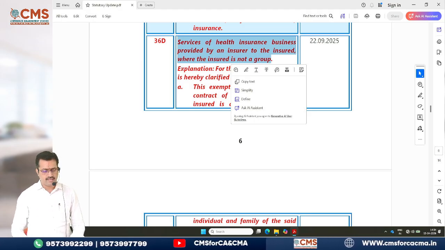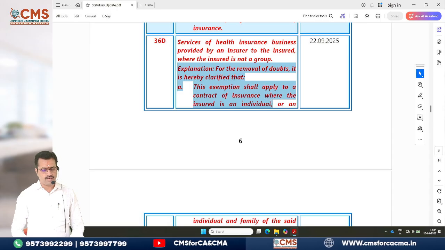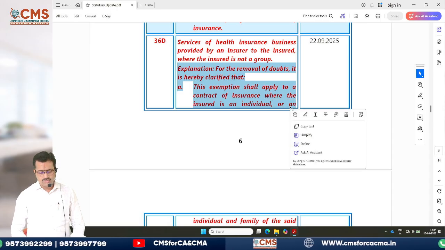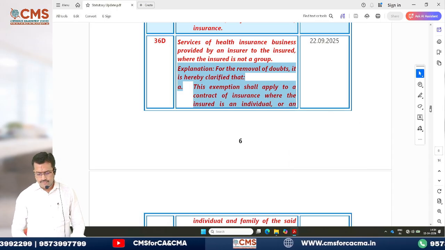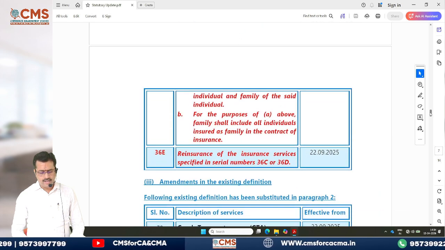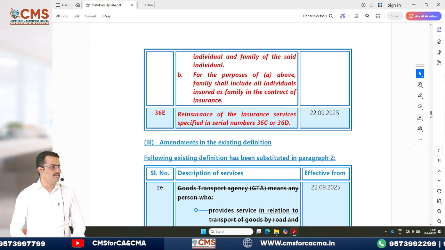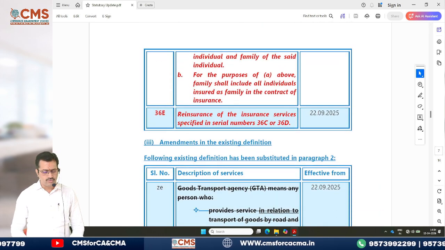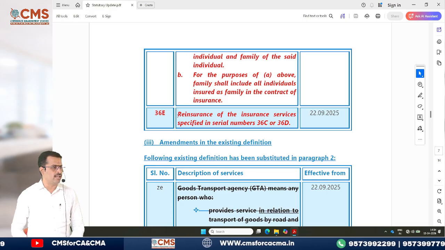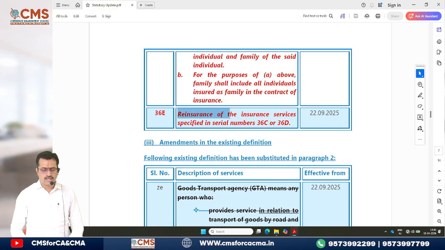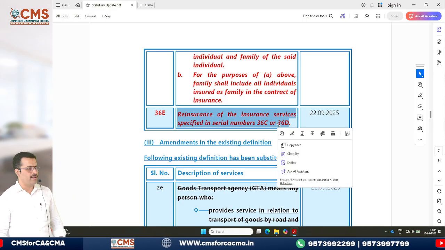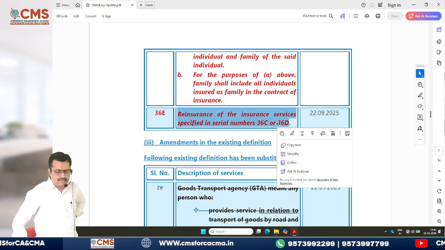So the same explanation they have given you. The exemption shall apply to a contract of insurance where the insured is an individual or an individual and the family of the said individual. That is all the same. Now see here, the new one I was telling you is reinsurance of insurance services specified in serial number 36C and 36D.